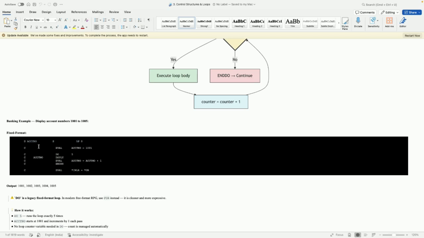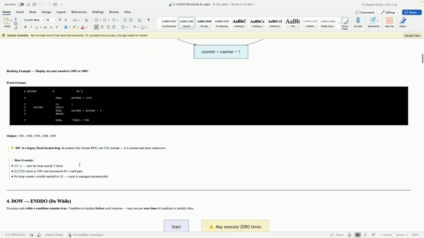Okay, so this is a program variable, the account number. Here I mention the account number and do it 5 times and display the account number. Here we are not doing any condition check. So DO 5 means the loop runs exactly 5 times, with the account number incremented by 1.